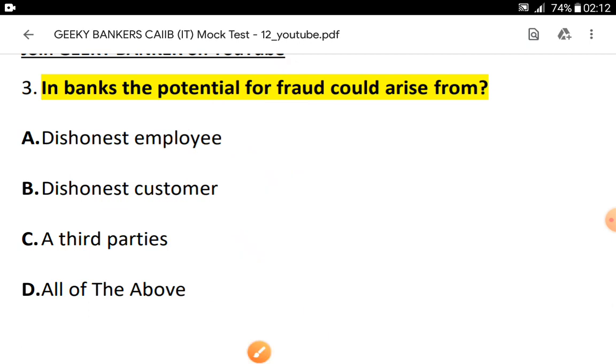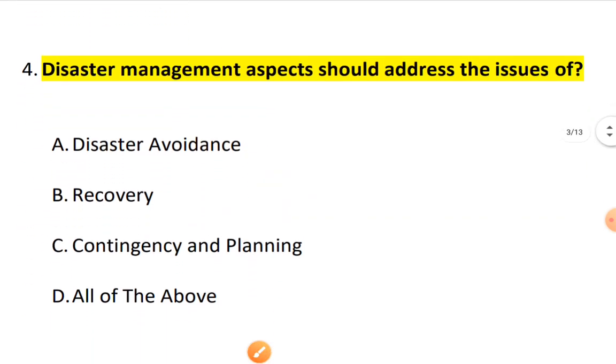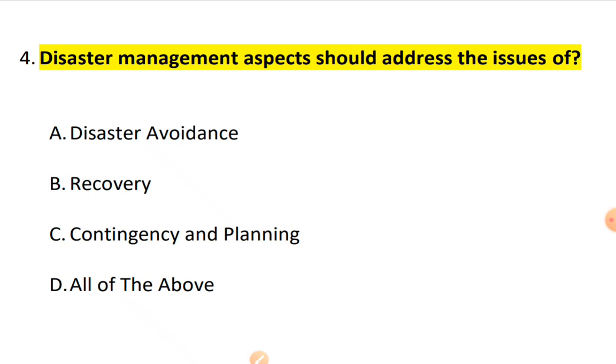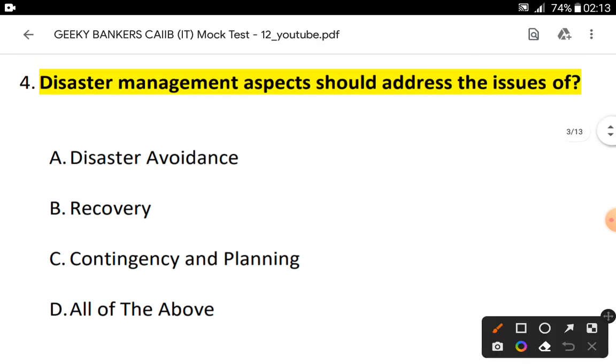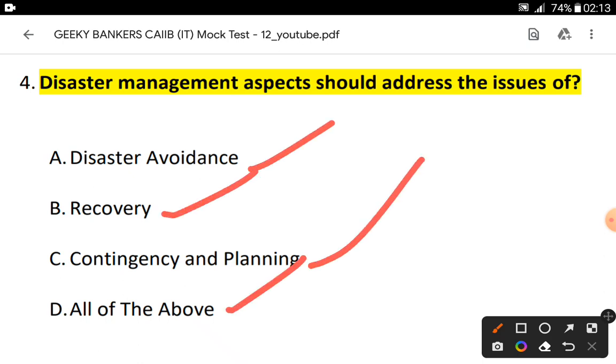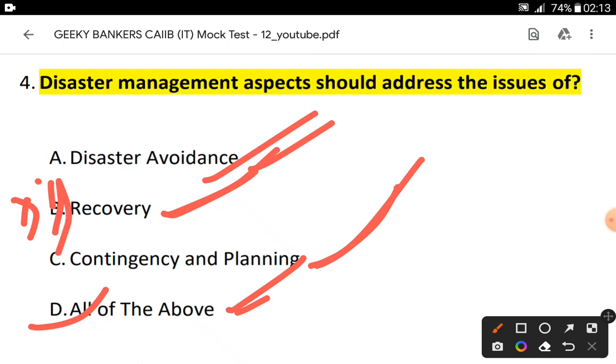Okay, next question is, disaster management aspect should address the issue of disaster avoidance, recovery, contingency and planning, all of the above. So the answer will be all of the above. Okay, so disaster management aspect should address disaster avoidance, disaster recovery, it should be contingency and planning, and all of the above. This is a typing mistake, this is disaster recovery. Okay, so the answer will be all of the above.